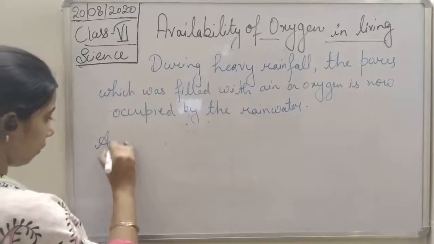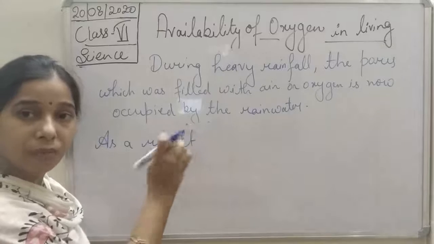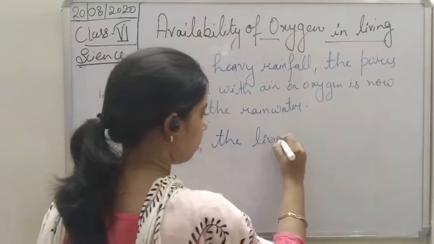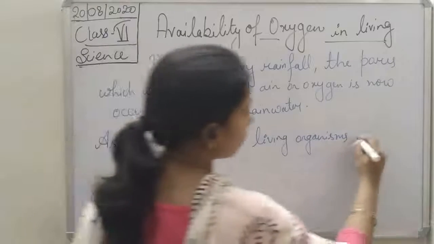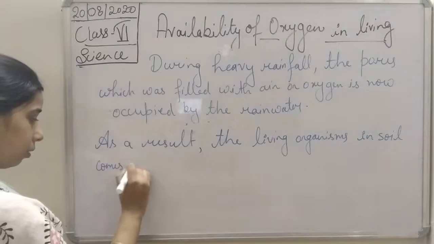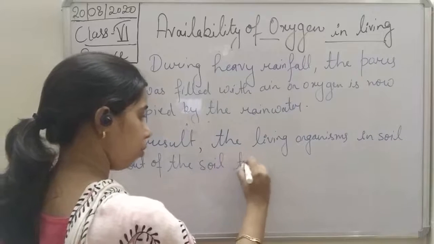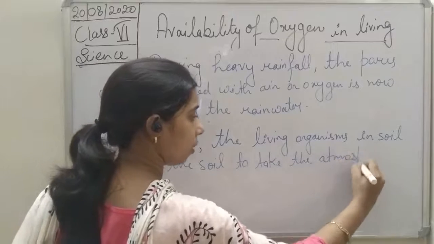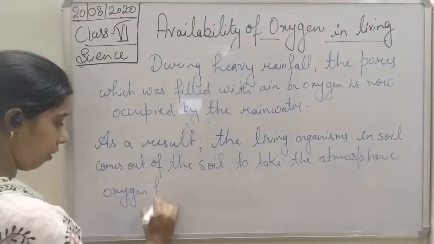As a result, because the air, the oxygen which was present in the pore is now filled with water, the living organisms or the animals living in the soil come out of the soil to take the atmospheric oxygen for respiration.